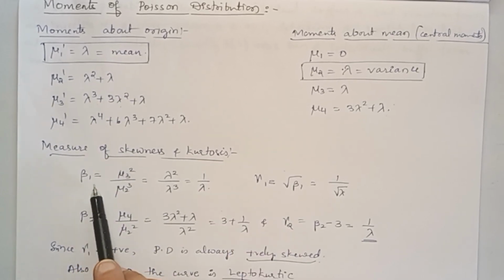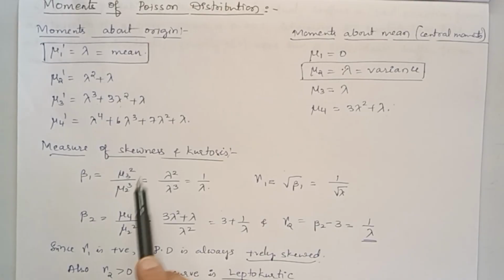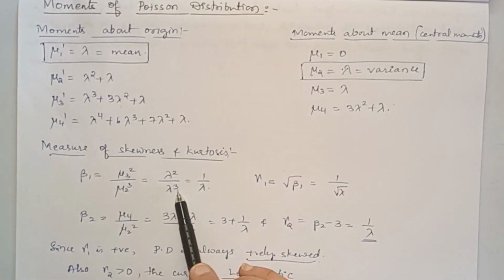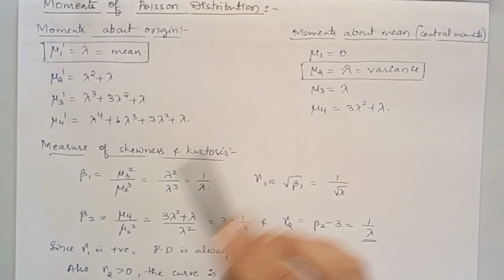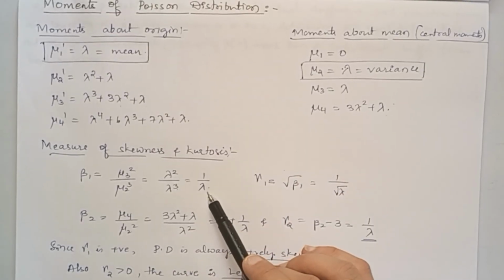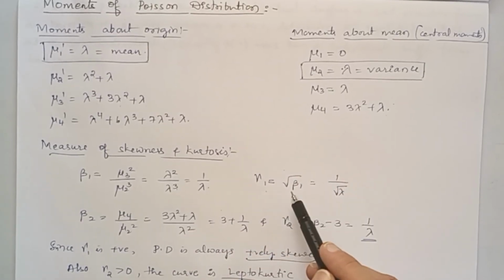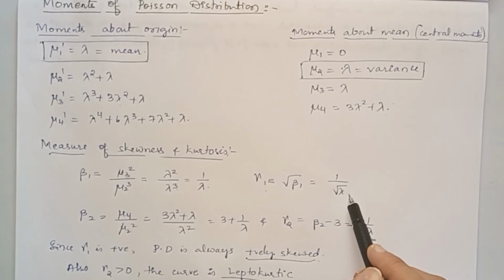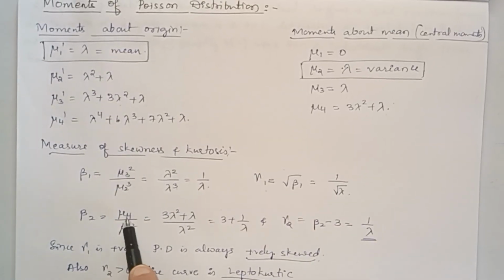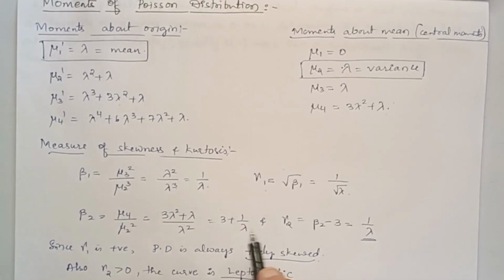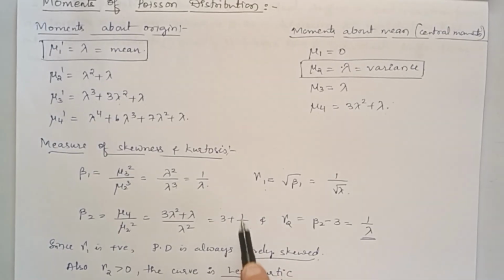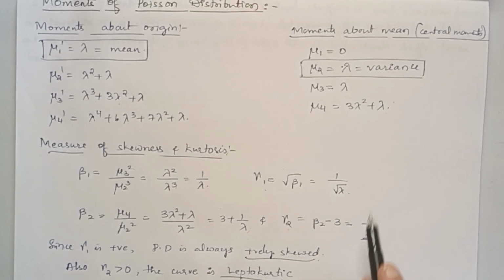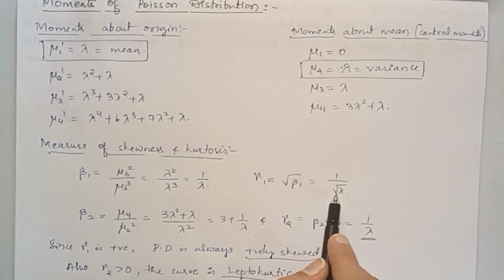So beta 1, we know, is mu3 square by mu2 cube. Using this formula we get lambda square by lambda cube. Mu3 is lambda, mu2 is also lambda. So this gives you 1 by lambda. So gamma 1, equal to square root of beta 1, is equal to 1 by square root of lambda. Similarly, beta 2 is this formula. Applying this formula, we will get beta 2 as 3 plus 1 by lambda, and gamma 2 as 1 by lambda. So based on these two, gamma 1 is positive.